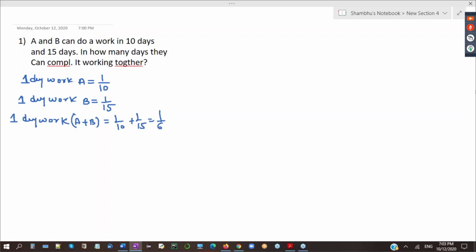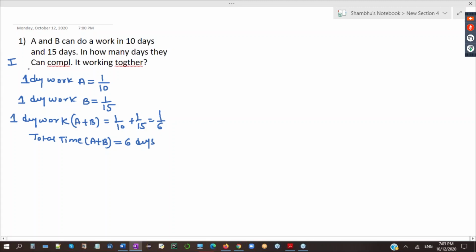The reverse of 1 day work, as I told you, is total time. So the total time of A and B is equal to 6 days. This is the first method, by finding 1 day work.